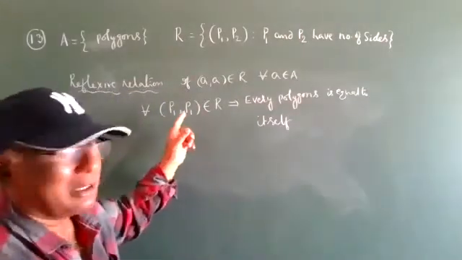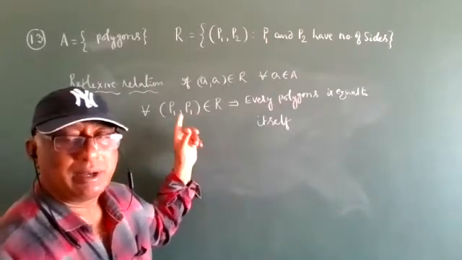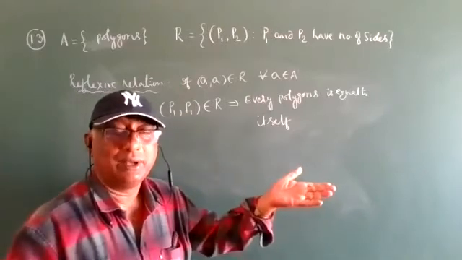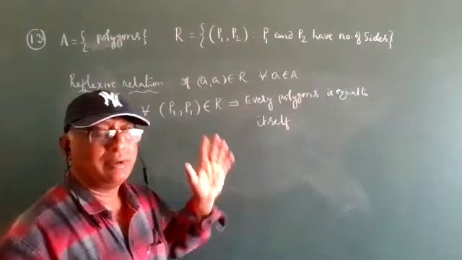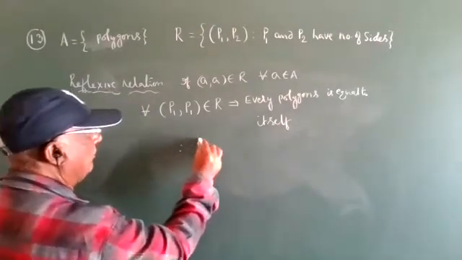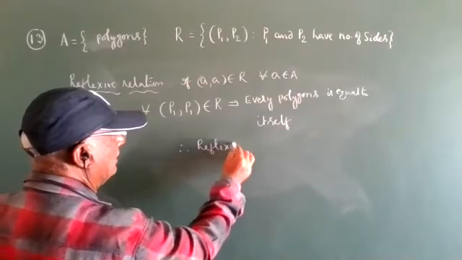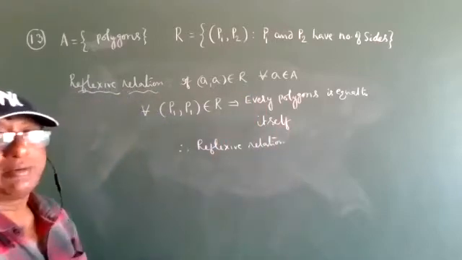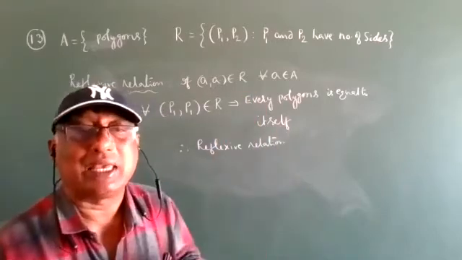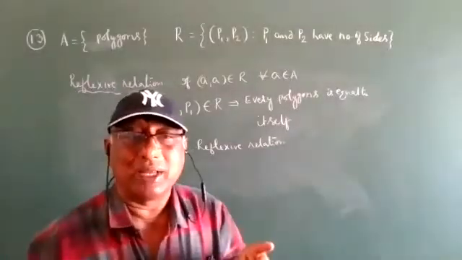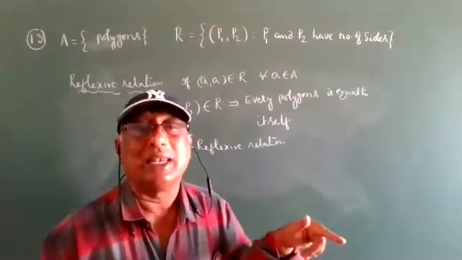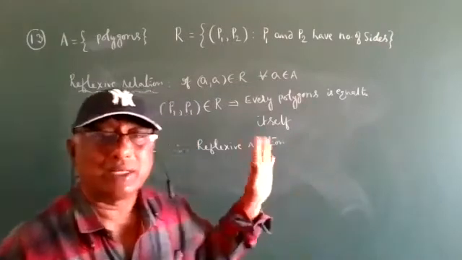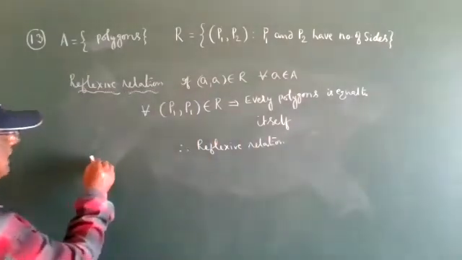That's why, to understand reflexive, I will take P1, P2 the same. That means every polygon is equal to itself. Therefore, reflexive relation. So why are we doing the reflexive relation? It means every figure is equal to itself. That is what it is telling. So the first point is every figure is equal to itself. That is the reflexive.